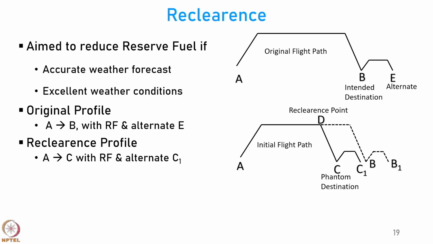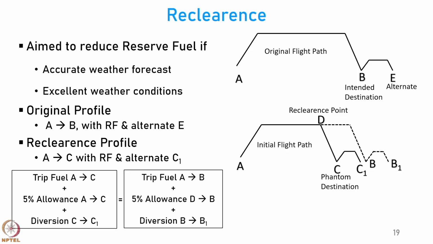Here you are actually planning to fly from A to C, with D as the reclearance point, where you are assuming that you will start your descent. So, you have the mission fuel to travel from A to C, with the reserve fuel and alternate from C to C1. Now, the trip fuel from A to C will be less than the trip fuel from A to B because C is nearer.